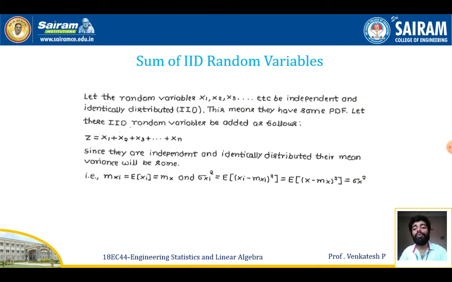That is, mxi will be equal to expectation of xi, and we can denote it as mx. And sigma xi square will be equal to expectation of (xi minus mxi) whole square, which will be equal to expectation of (x minus mx) whole square, or sigma x square. So all these are the same for each random variable in the case of IID random variables.